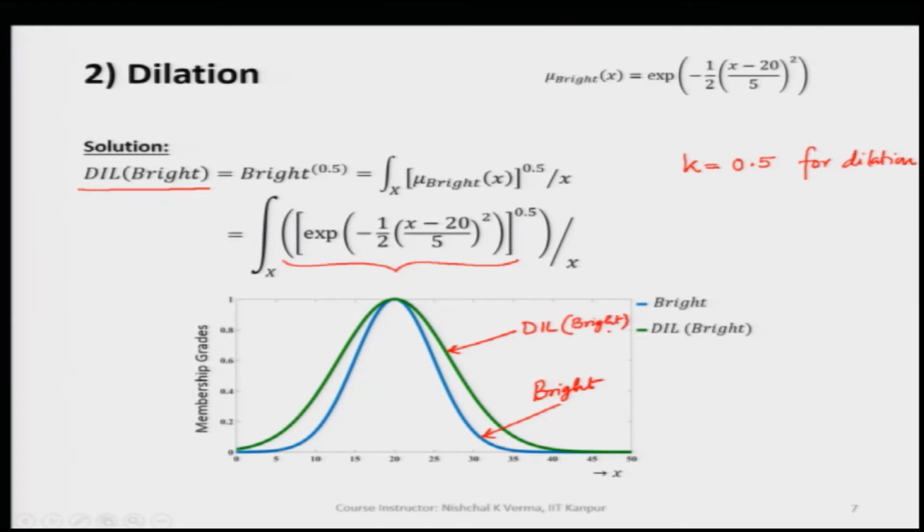We can clearly see that the original continuous fuzzy set, after taking the dilation of it, has a wider spread. So, we see that the spread of the fuzzy set is increased.